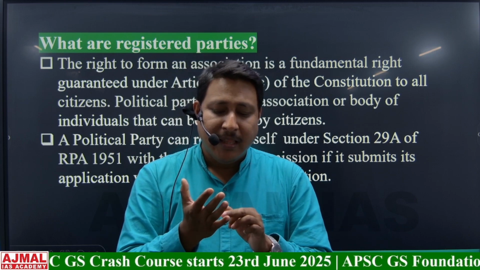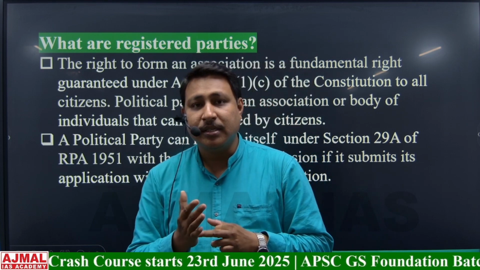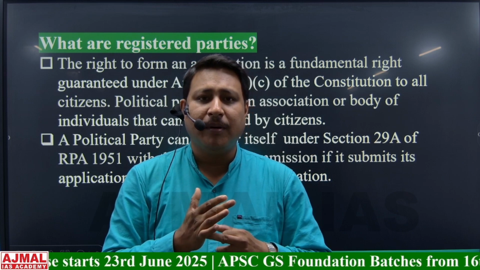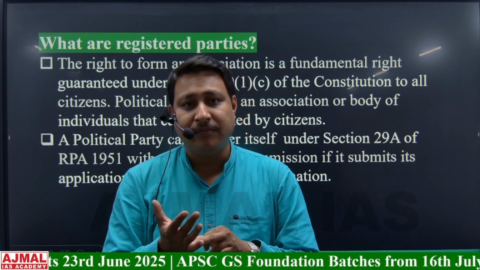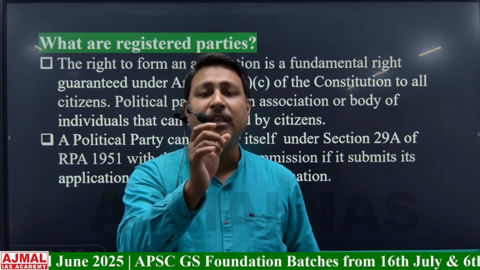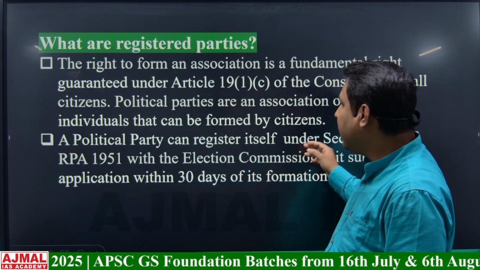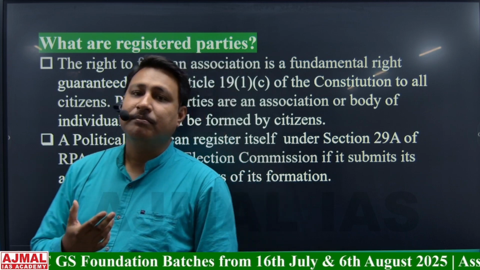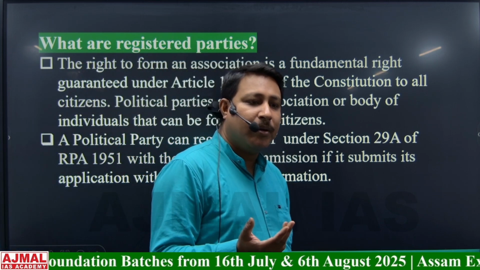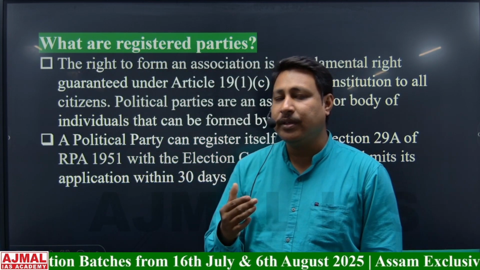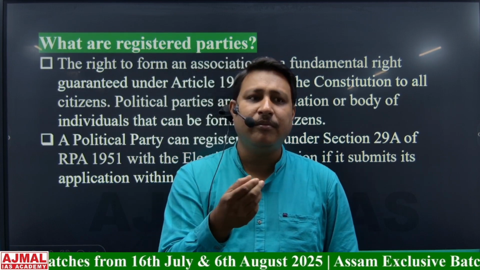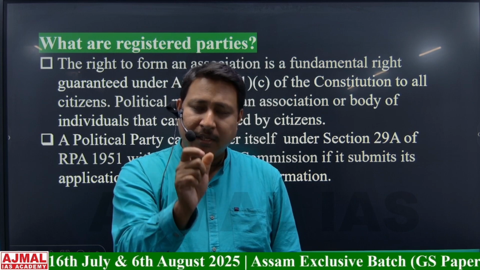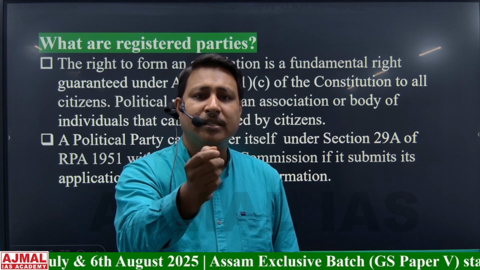What are the criteria? A political party will be considered as a registered unrecognized party or a registered party if that political party has registered itself with the Election Commission of India within 30 days of its formation. So, if you want to make a political party, you have formed a political party, then you have to register with the Election Commission of India by following some criteria. Obviously, you have to give some documents, and within 30 days, you have to register with the Election Commission of India and you will be considered as a registered party.